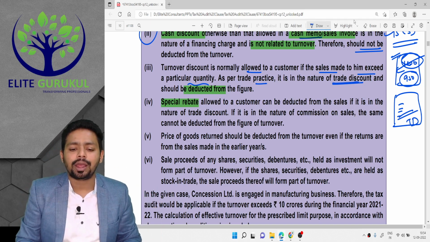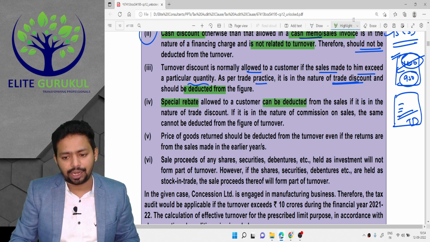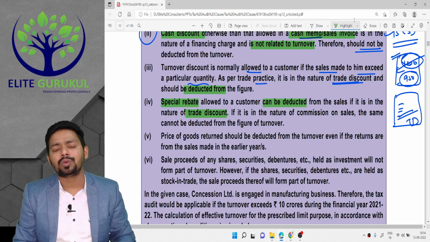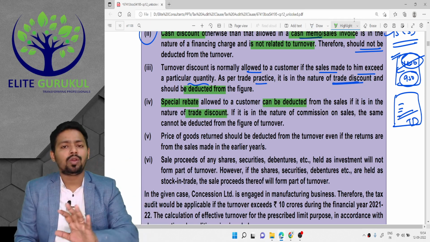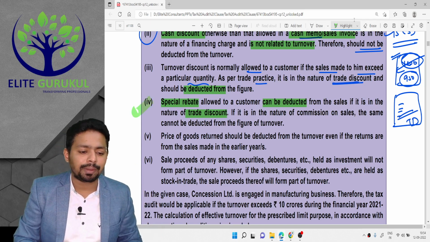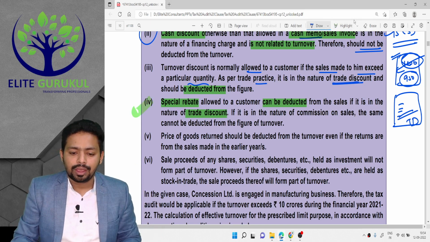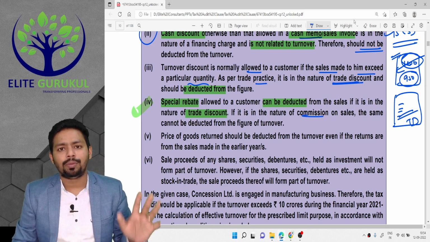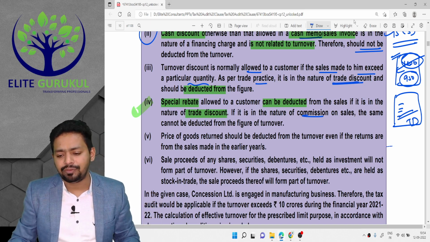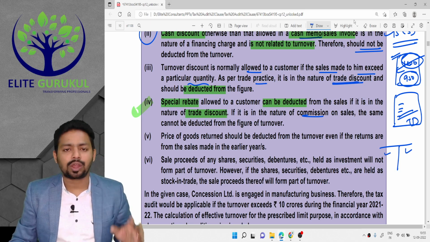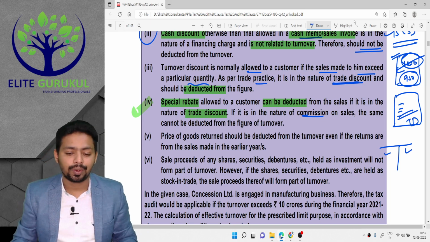So a special rebate allowed to the customer can be deducted from the sales if it is in the nature of a trade discount. Obviously, if it is a trade discount, what does that mean? The whole industry is doing that. It is very normal in your industry to provide that type of discount. So even special rebate will be subtracted. Okay. If it is in the nature of commission on sales, this cannot be subtracted. Commission cannot be subtracted. Commission you should debit. So please understand, in your profit and loss account, your turnover should be on the credit side of the P&L and commission should be on the debit side of the P&L. So commission cannot be subtracted from the sales.